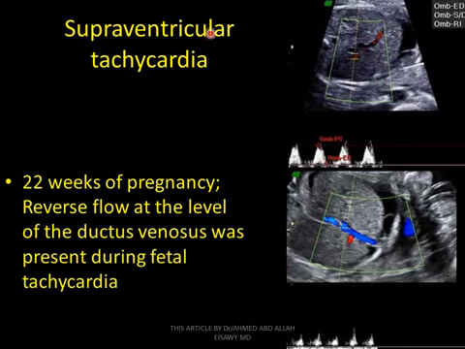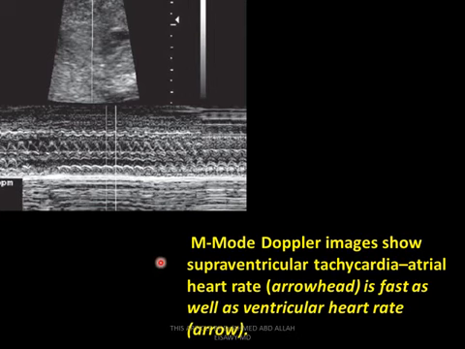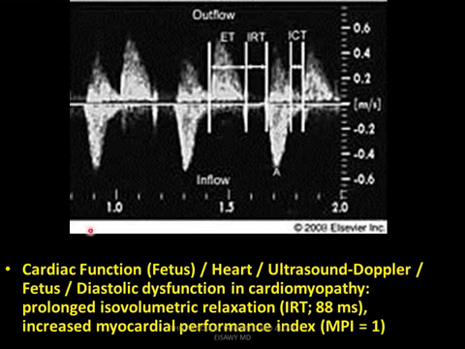Supraventricular tachycardia at 20 weeks of pregnancy: reverse flow at the level of the ductus venosus was present during fetal tachycardia. All this is pericardial effusion, ascites, reverse flow in the ductus venosus. All this is manifestation of what? You have intrauterine growth restriction. There is stress in the fetus: ductus venosus reverse flow. M mode Doppler shows supraventricular tachycardia: the atrial heart rate is as fast as the ventricular heart rate. Both are fast, the atrial heart rate and the ventricular, in supraventricular tachycardia.